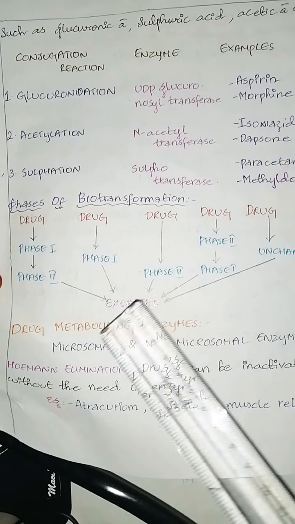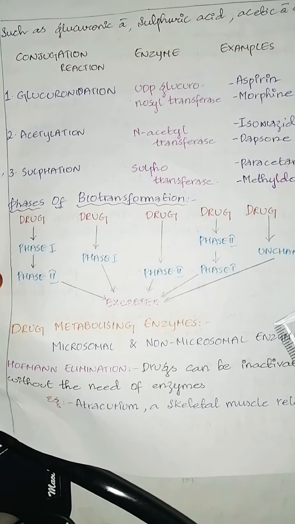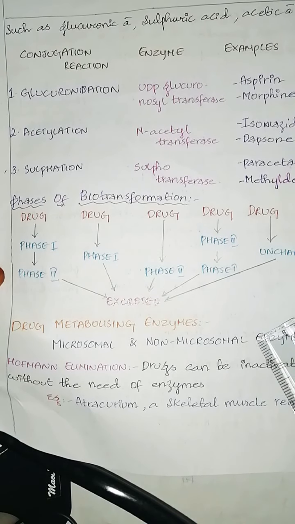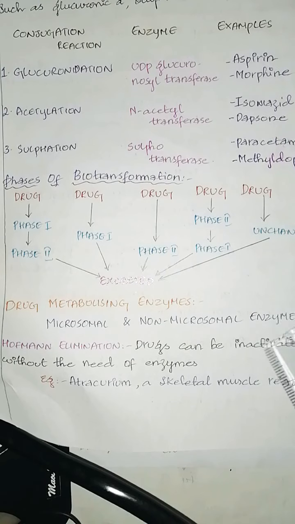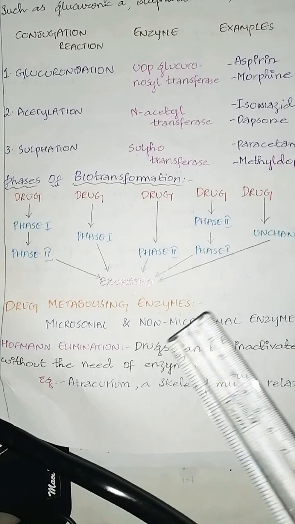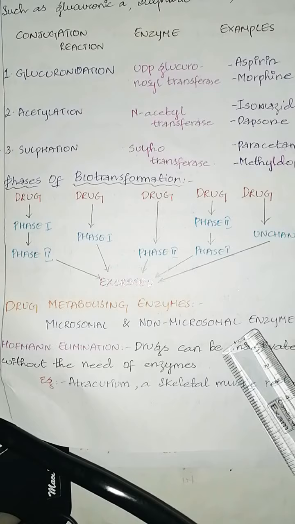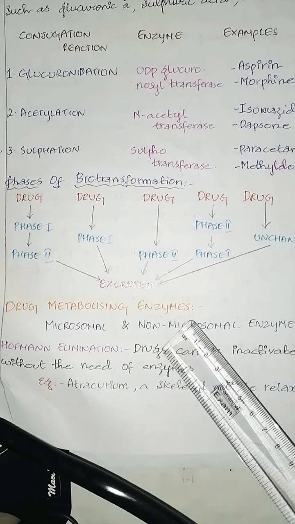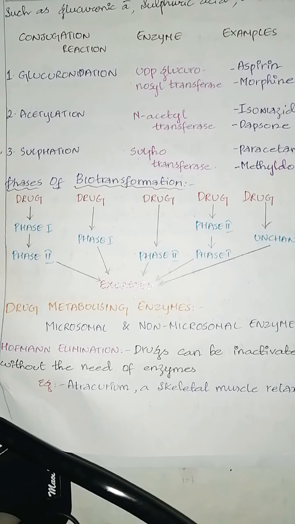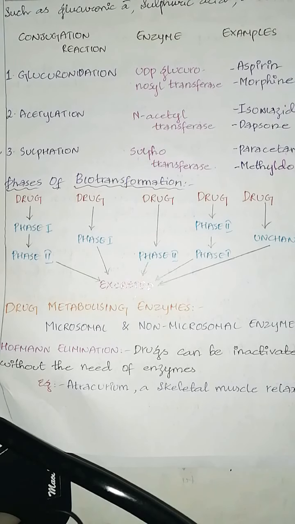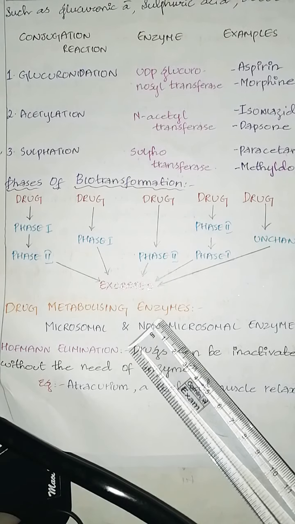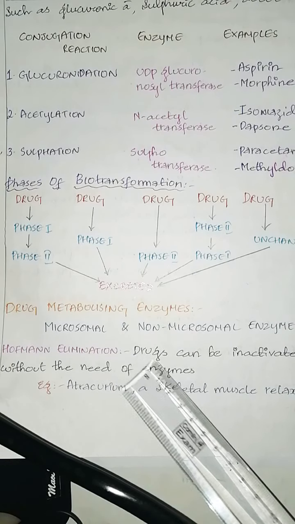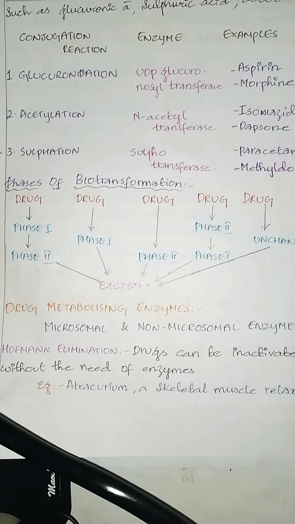Drug metabolizing enzymes are microsomal and non-microsomal enzymes. Microsomal and non-microsomal enzymes are responsible for drug metabolism. Sometimes the drug can be inactivated without the need of these enzymes. That is known as Hofmann elimination. What is Hofmann elimination? It is simply where the drug gets inactivated without the need of any enzymes. An example for this Hofmann elimination is atracurium, a skeletal muscle relaxant. Atracurium undergoes Hofmann elimination.